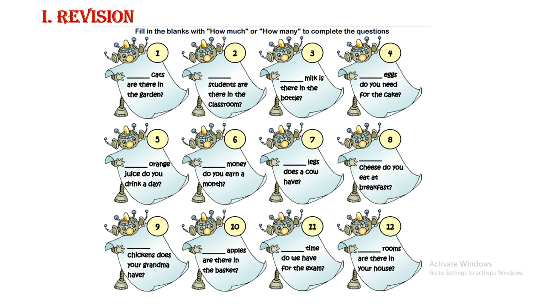Number nine, chickens with s is a plural, countable noun, so you say how many chickens does your grandma have. Number 10, how many apples are there in the basket, because apple here is a countable noun.